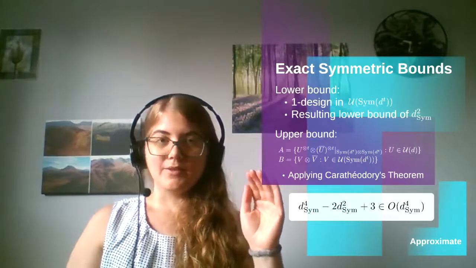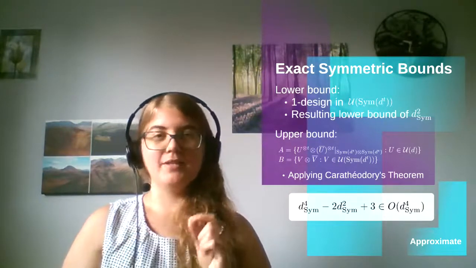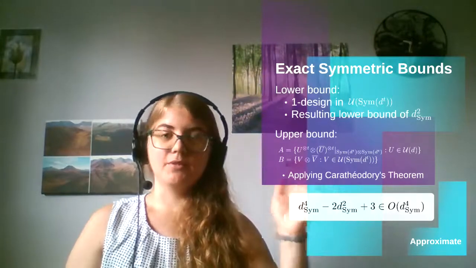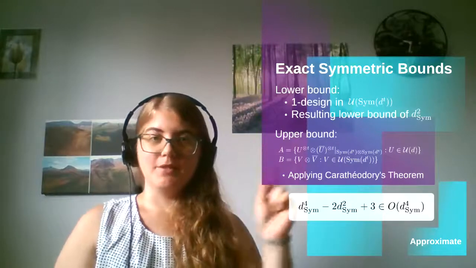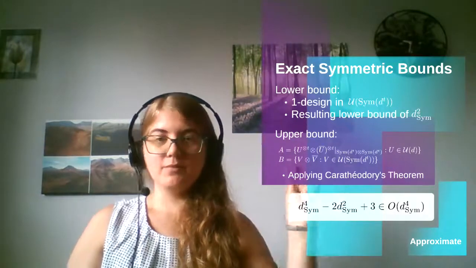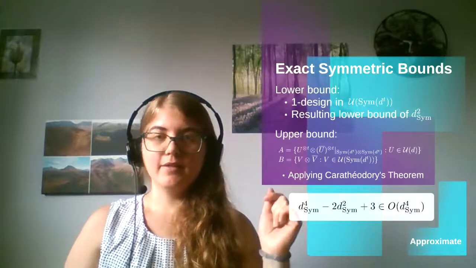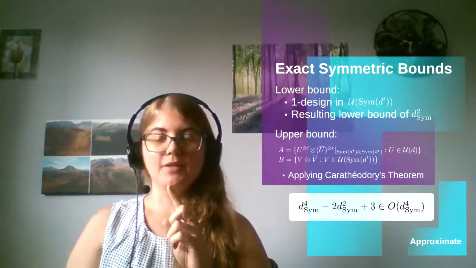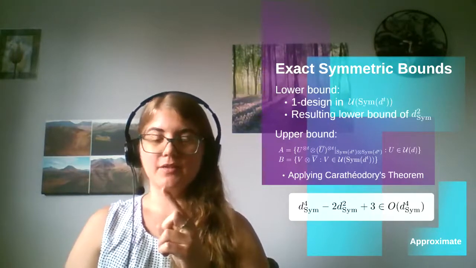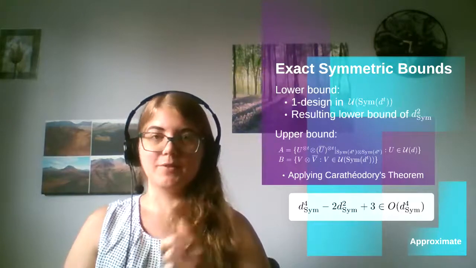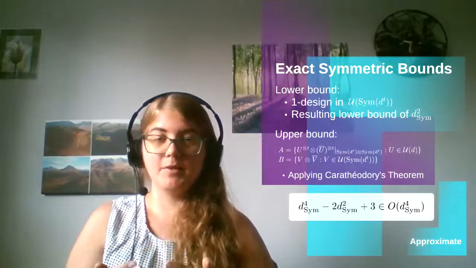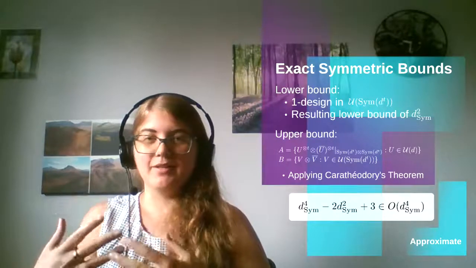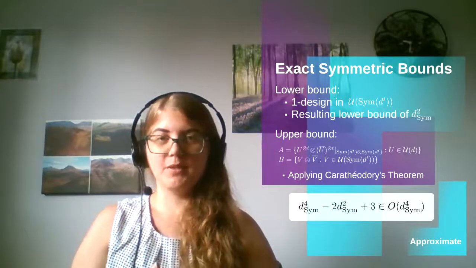So for the exact lower bounds, when you have a symmetric unitary T design, you can actually view this as a one design in U_sym, the symmetric subspace, because if you view the symmetric subspace as a total Hilbert space, this U_sym is just the unitaries that are acting in that Hilbert space. And so you have a unitary, U tensored T times, acting in the symmetric subspace, and you can just view that as another unitary, just one unitary acting in the symmetric subspace, which is how we get the comparison with one designs in the symmetric subspace.